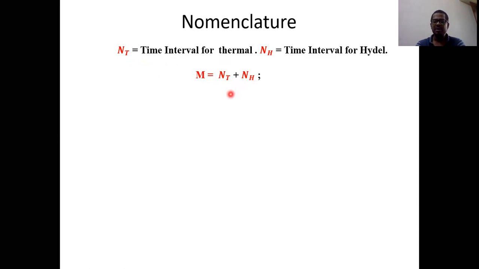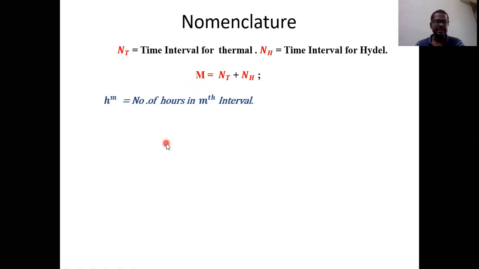In the previous example, NT is from January to May, which means 5 sub-intervals, and only hydel is the remaining months from June to December, which is 7. So 5 plus 7 is 12, and that 12 is the total number of sub-intervals. So here NT is for how many intervals the thermal power plant is in working condition. Similarly, NH is for how many intervals the hydel power plant is in working condition. Together they are called the total number of sub-intervals. Okay, this is one more important nomenclature.